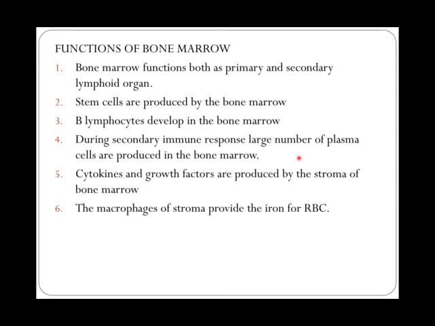It does not play a direct role in the function, but it has an indirect role. In the same way, the macrophages of the stroma provide the iron for the RBC. So these are the major functions of bone marrow. With this, we come to the end of the second primary lymphoid organ, which is bone marrow.